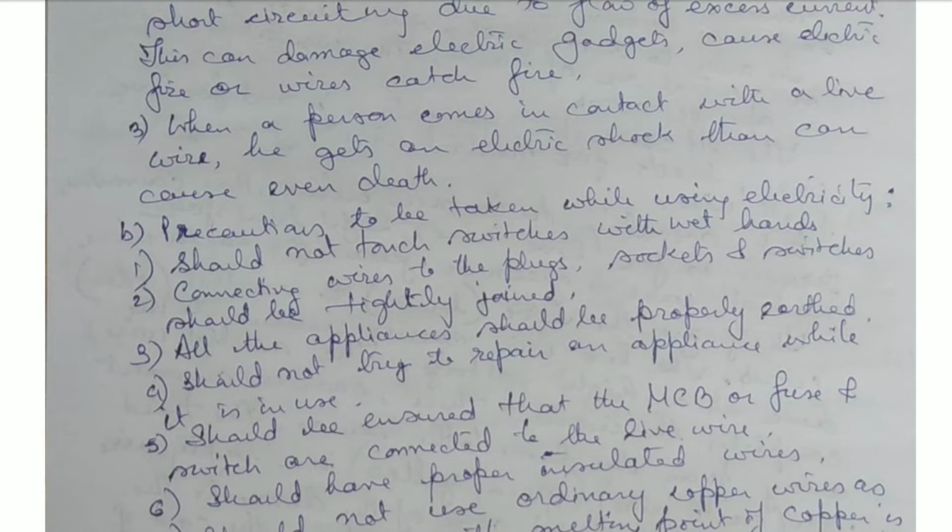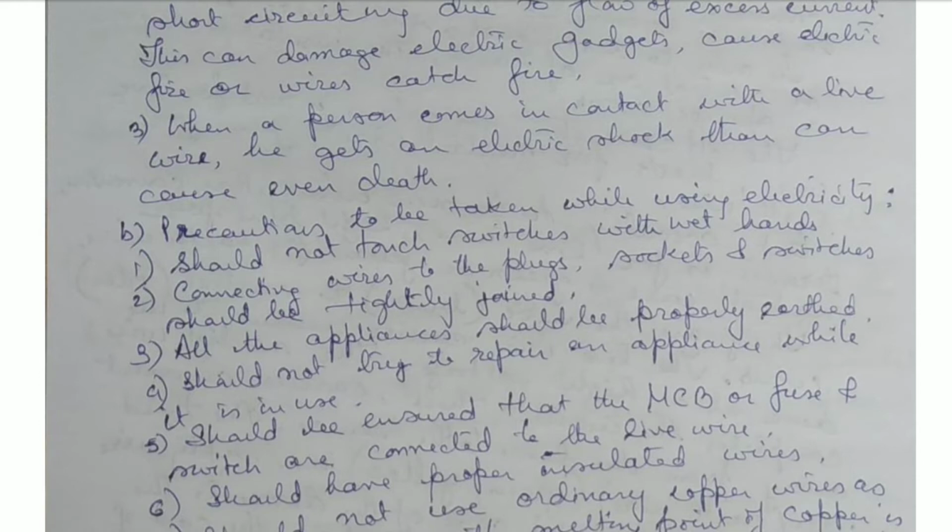Precautions to be taken while using electricity. What are the precautions which are taken so that we can avoid these dangers from electricity? We should not touch the switches when we are with wet hands. Then the connecting wires to the plugs, sockets and switches should be tightly joined. There should not be any loose connections between the wires.